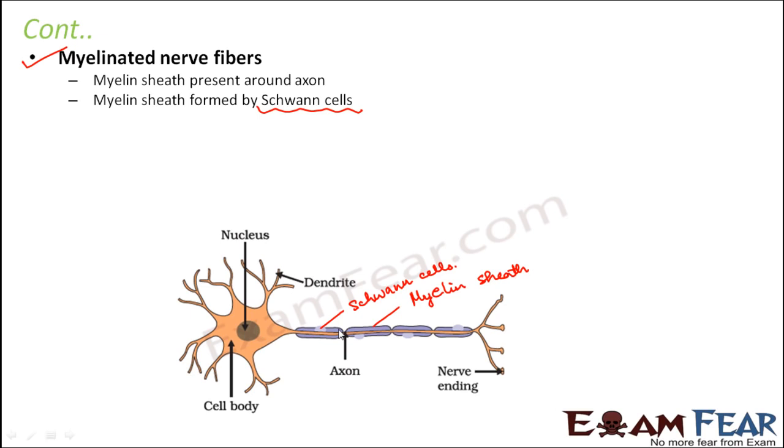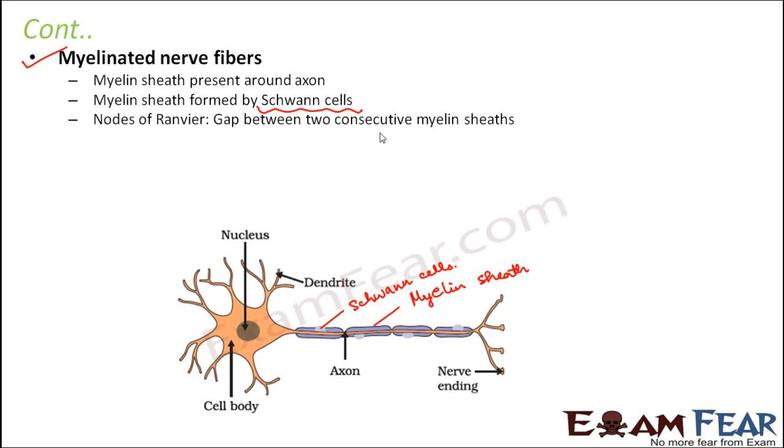Now, what is the purpose of the myelin sheath? I mean, is there any advantage of the myelin sheath being present? Of course there is, because the presence of the myelin sheath provides insulation to the axon, because the axon always carries electrical impulses. So if it has a lot of insulation, that helps, and this myelin sheath provides that insulation. Also, it is not necessary that in all neurons the axons will have myelin sheath. The nerve fibers where myelin sheath is present are called myelinated nerve fibers. Those where it is not present are called non-myelinated nerve fibers.